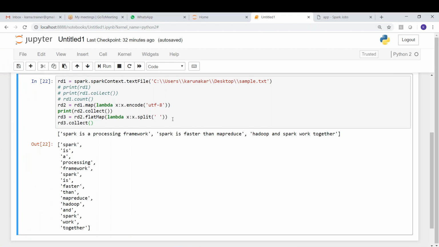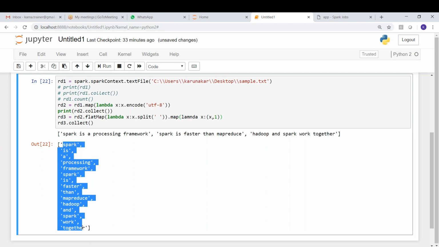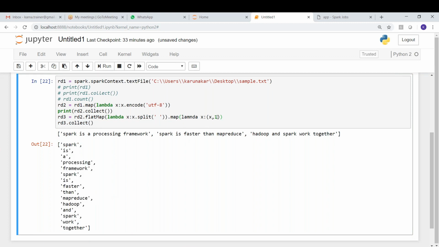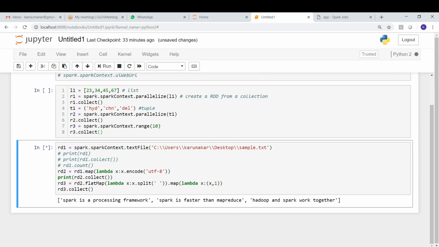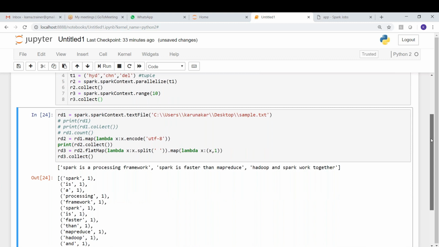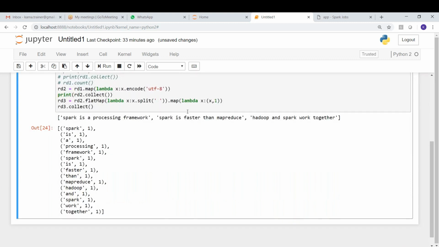So how we are going to apply this is .map of lambda x. See this, guys. Every x is a word here. Now I'm assigning a value 1 to each word. Let me print this rdd3 now. Now you can see this, guys, for every word we are assigning a value called 1.